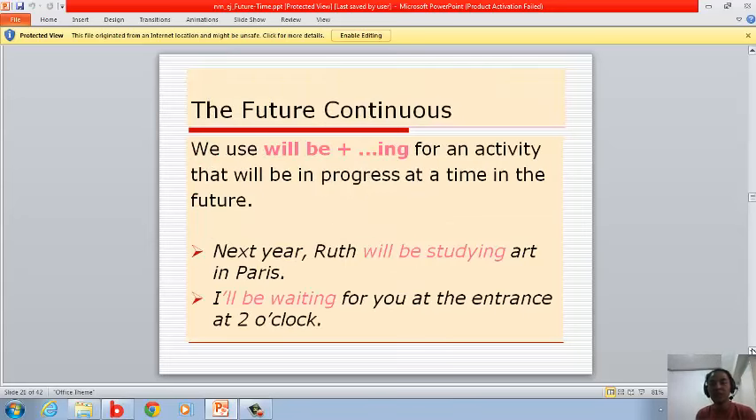The future continuous. We use will be plus -ing for an activity that will be in progress at a time in the future. Next year, Ruth will be studying art in Paris. So where's the will be plus -ing in here? It's will be studying. Why? Because it is an activity that will be in progress at a time. Another one: I'll be waiting for you at the entrance at 2 o'clock. It's I'll be waiting. You got it right.